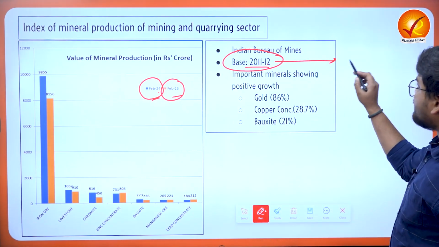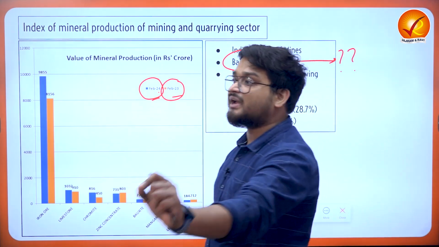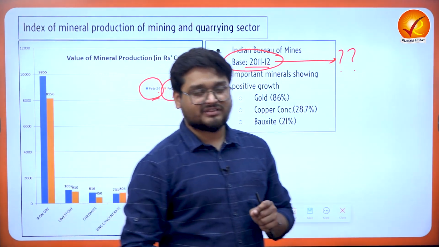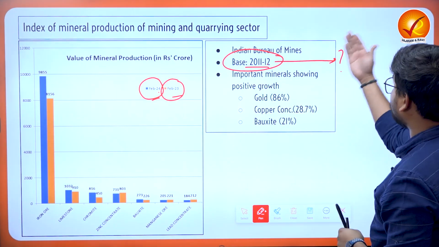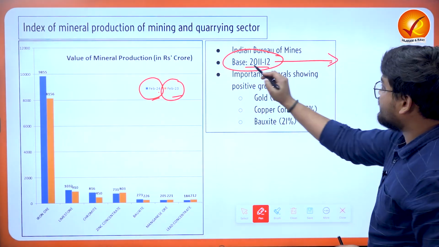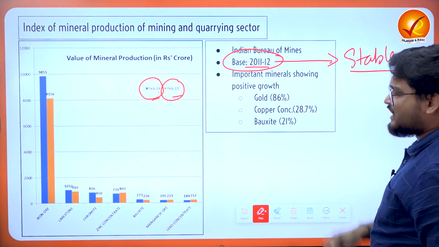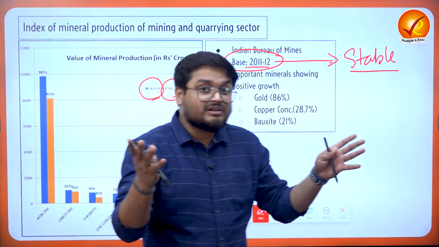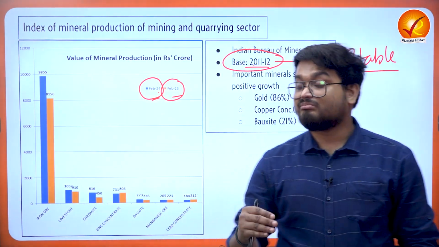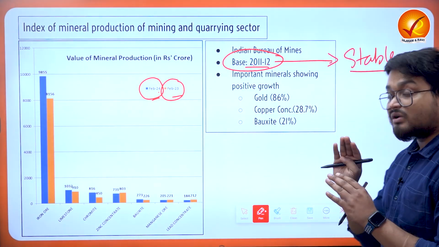And there are many questions as to why 2011-12 is the base year in many of the Indian government's economic indexes. Because let me tell you, the financial year 2011-12 was actually very stable in nature. There were no major economic crisis, there were no major military crisis, there was not much inflation taking place, there was a decent amount of GDP growth.